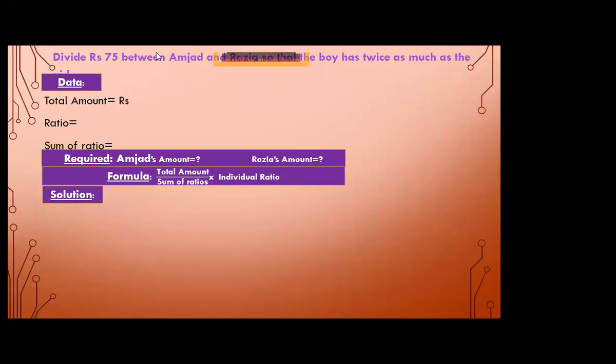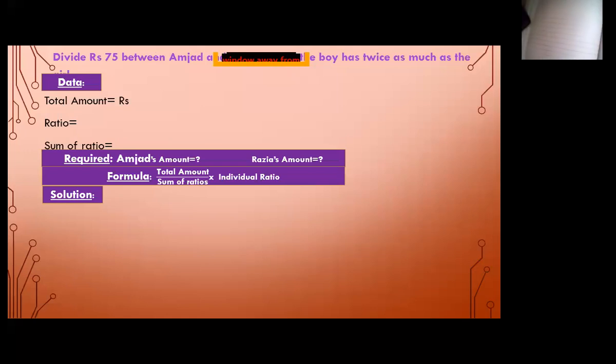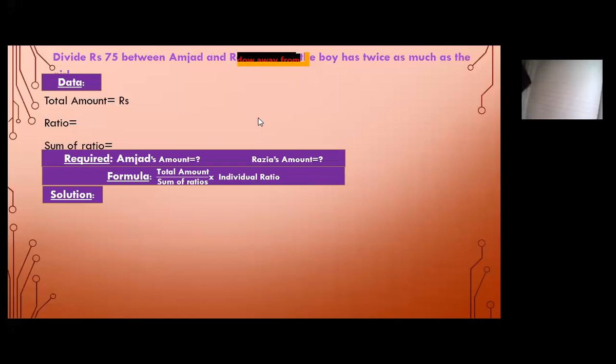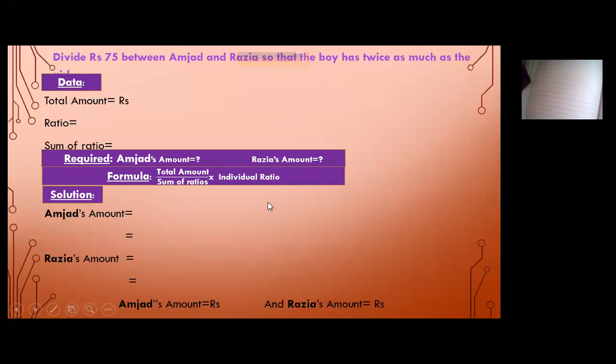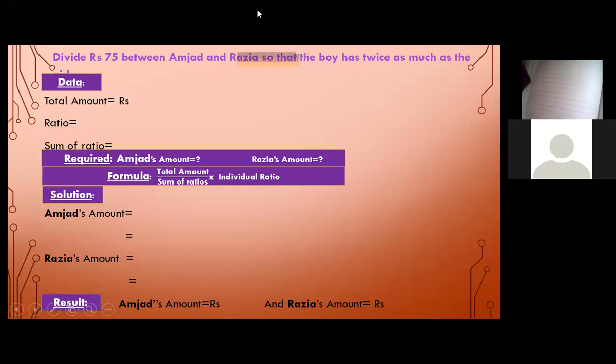Okay, let's check out the answer, students. Now share your answers with us. In this way, you can write down the solution, Amjad's amount, Razia's amount, and then finally you have to write down the result. Now I want you to share your answer.